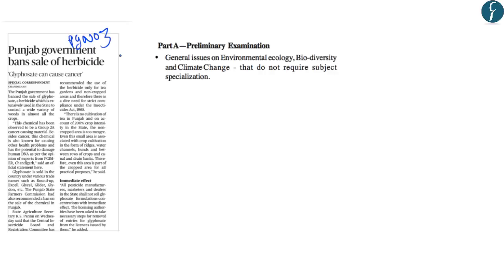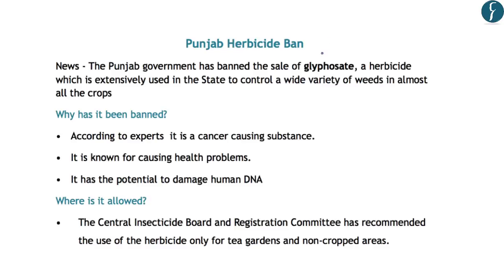Now, this article on page number 3 is related to a ban on herbicide by the Punjab government. Now, this will form a part of the preliminary examination syllabus under the topic General Issues on Environment. Now, the Punjab government has banned the sale of glyphosate, and it is a kind of herbicide, which means it is used for killing a wide variety of weeds, and it is used in almost all crops in Punjab.